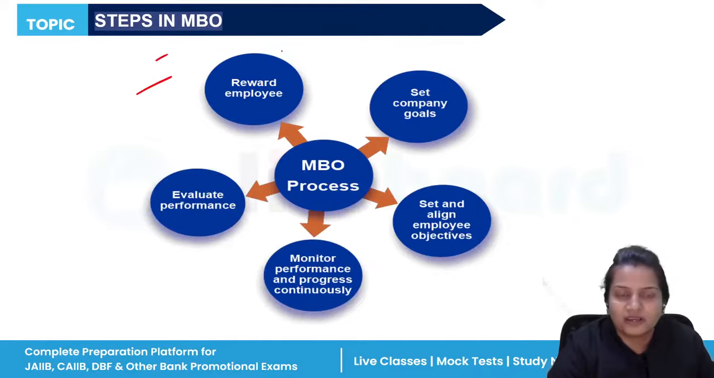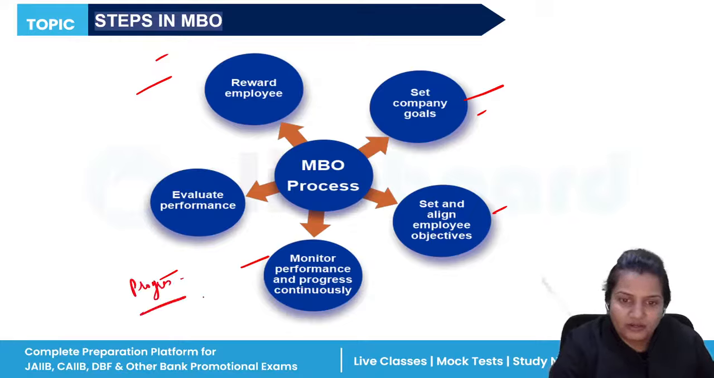Now, what are the steps required in MBO? First of all, set the goal of the company. Then align your goals with the objectives of the company. After that, it is mandatory to monitor whether the goals are being achieved in a proper manner or not, whether the progress is happening on a continuous basis or not. After that, evaluate the performance. If everything is okay, then you can move forward.